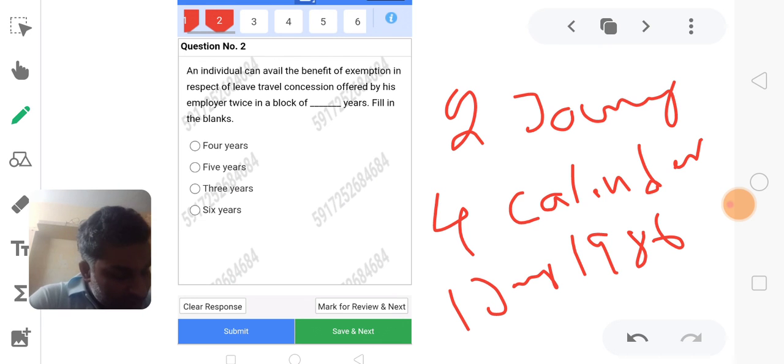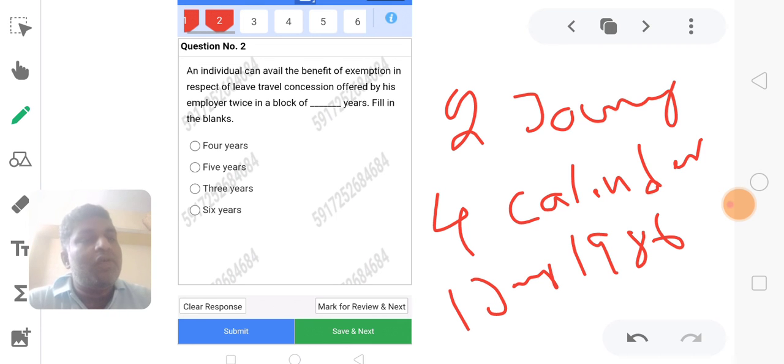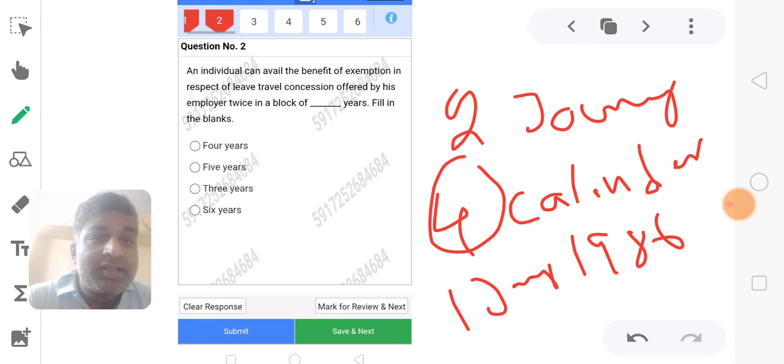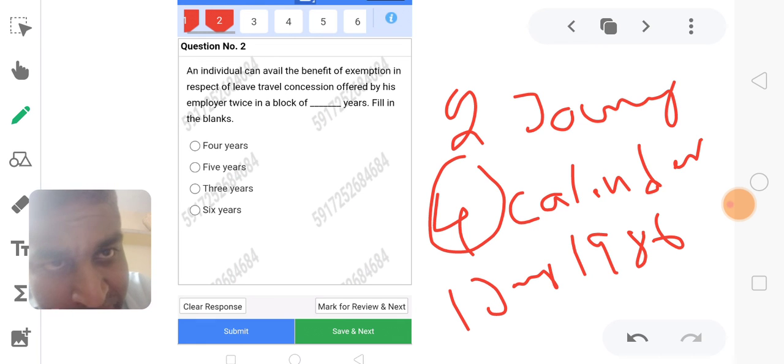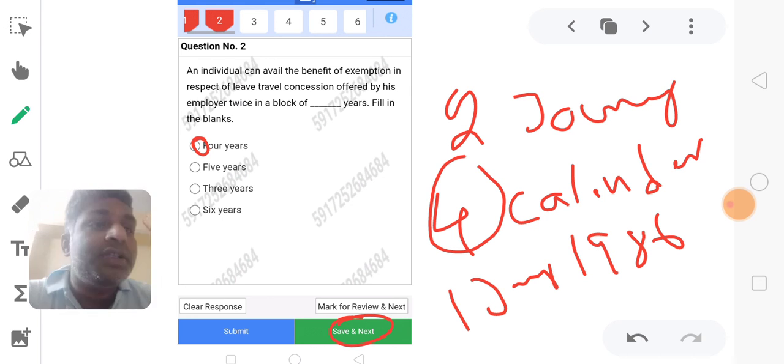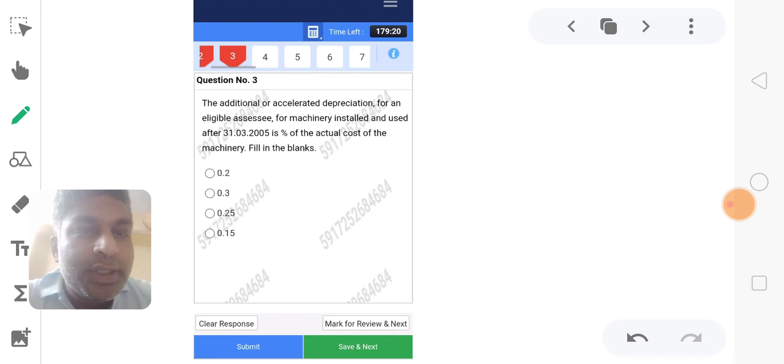Academically, for the assessment year 2021, the relevant block value is 4 years. So twice in the block of 4 years for leave travel concession. We choose this option, then save next, and then we move to the third question.